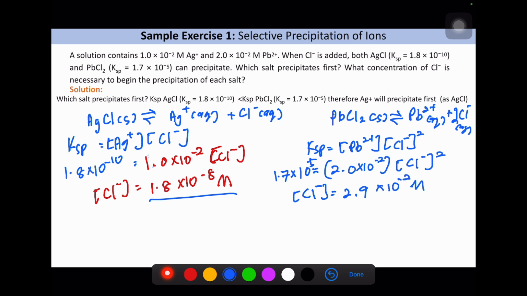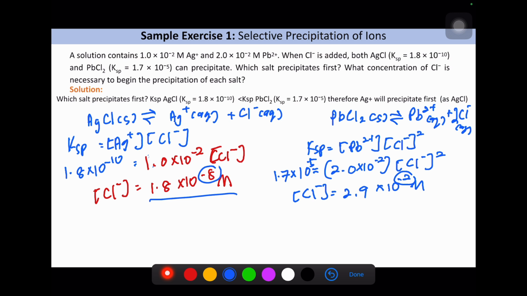So at this point, 1.8 × 10^-8 molar is actually in excess. This very small concentration will cause AgCl to precipitate first. When we compare, this one is 10^-8, a smaller concentration compared to the Cl- on the right side. So AgCl is easier to precipitate compared to PbCl2.